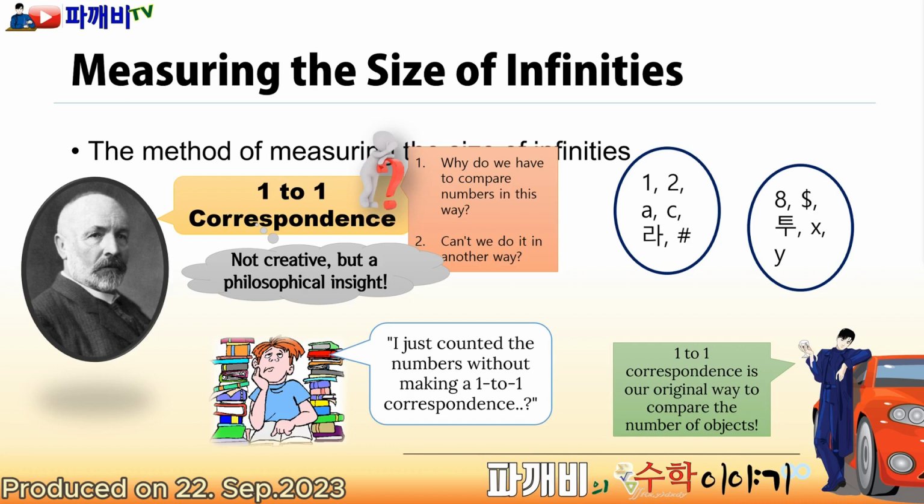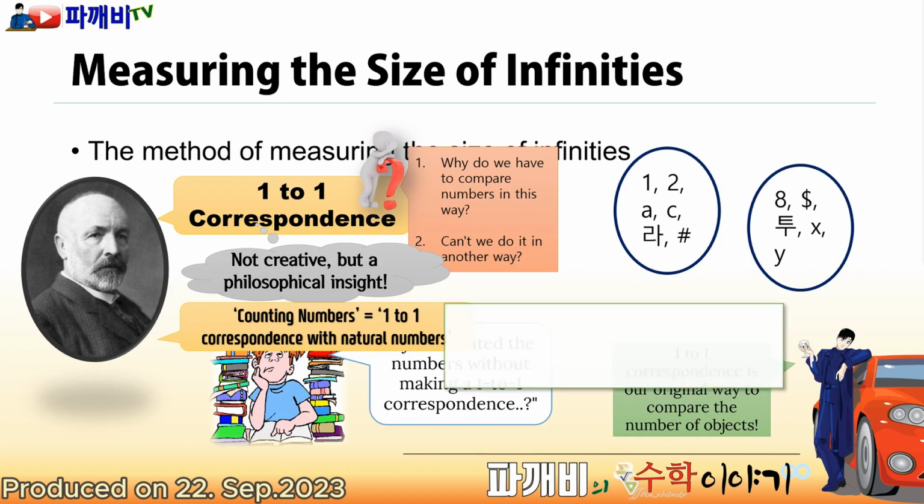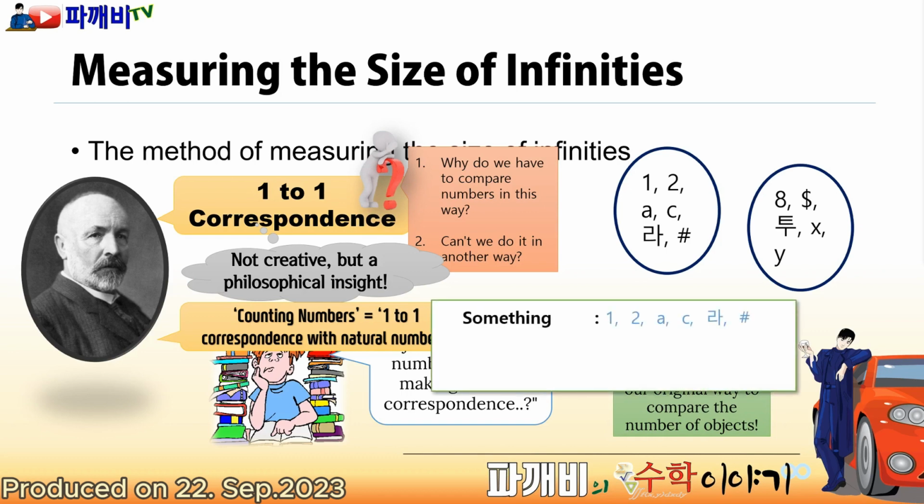To answer this first, without doing a one-to-one correspondence and merely counting the number. In fact, Cantor thought that this was equivalent to creating a one-to-one correspondence with natural numbers. This is a universally accepted claim. For instance, claiming that this set has 6 elements implies that we've applied this kind of correspondence. Ultimately, thinking that one side has 6 and the other has 5 is nothing more than doing a one-to-one correspondence twice. Here, we've already answered the second question as well.